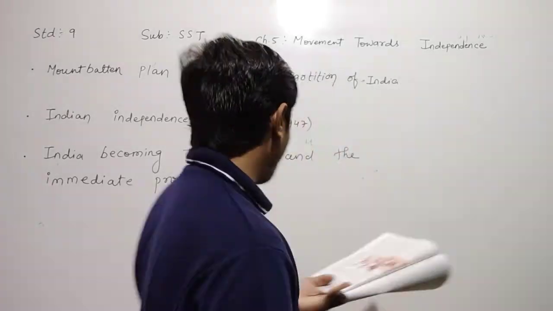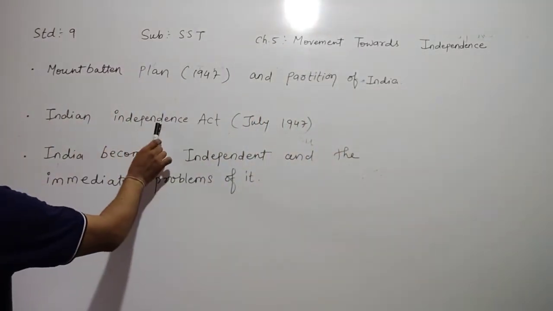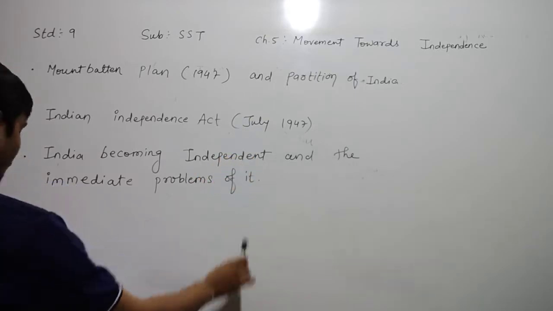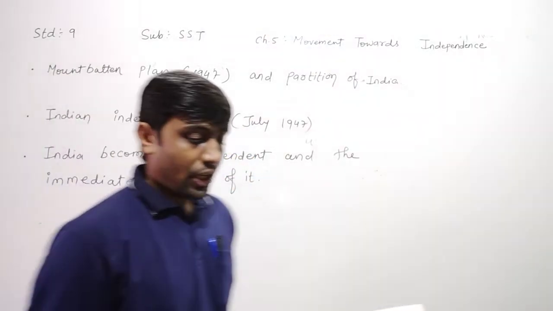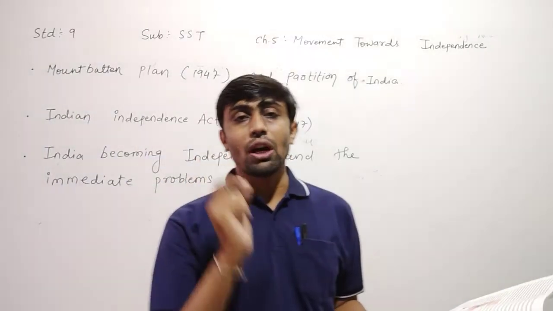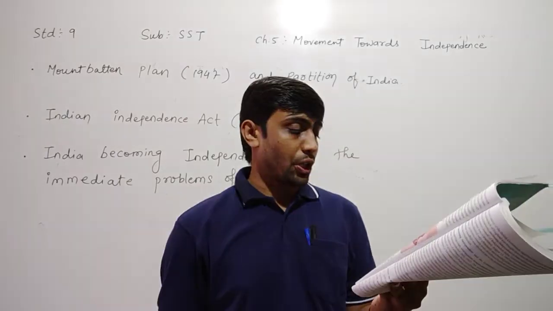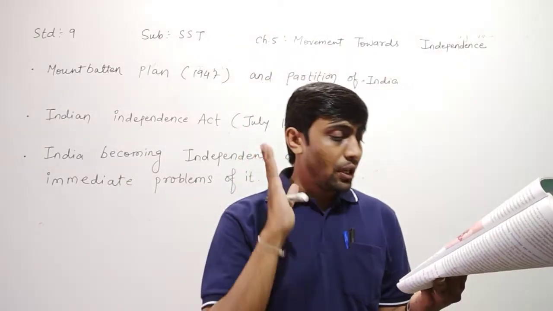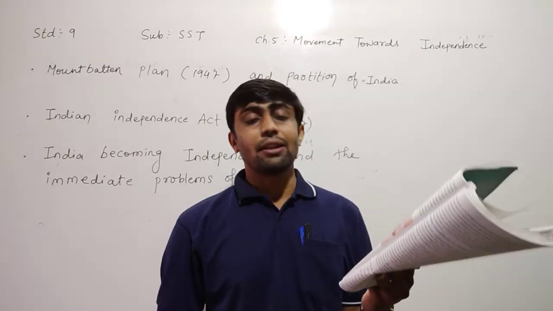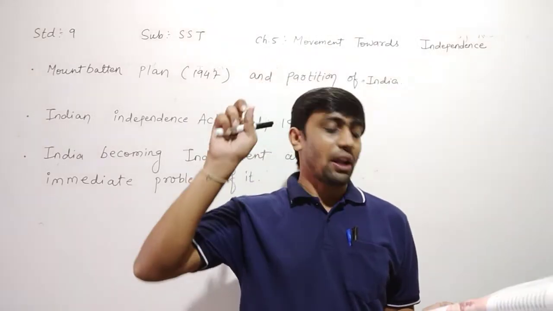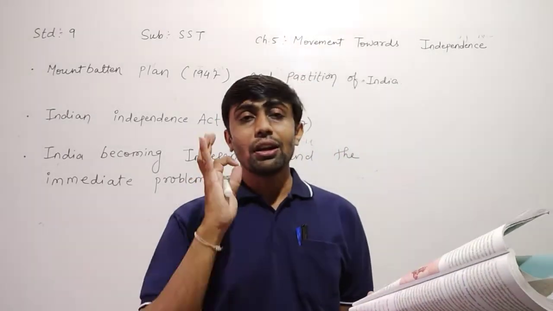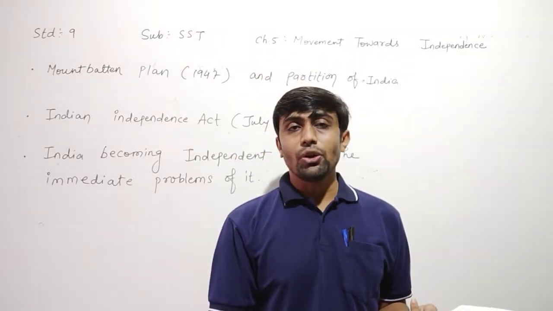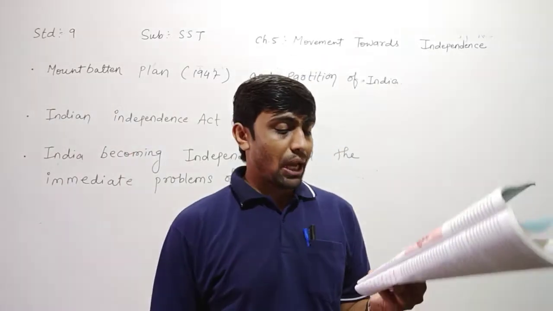Dear children, our next topic is the Indian Independence Act, July 1947. It means Hind Swatantra Dharo, July 1947. The British Parliament passed the Indian Independence Act as per the Mountbatten plan.